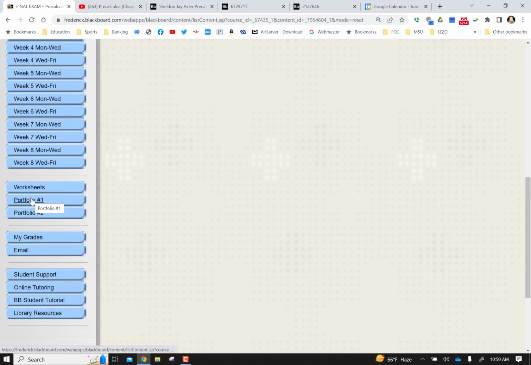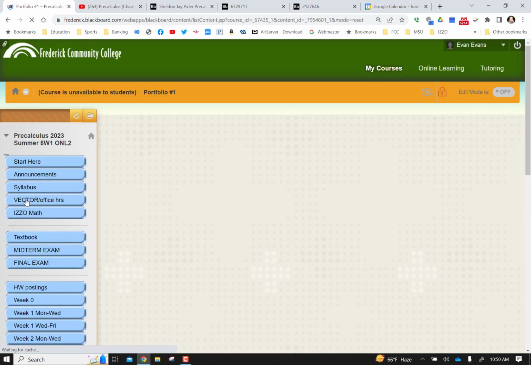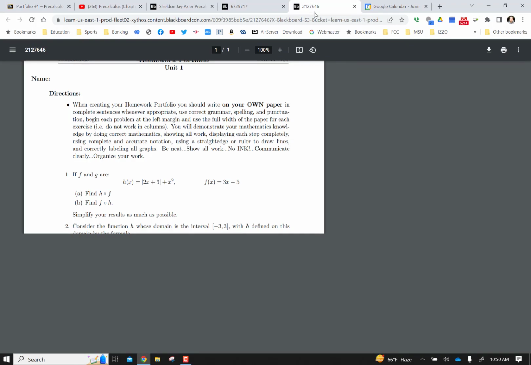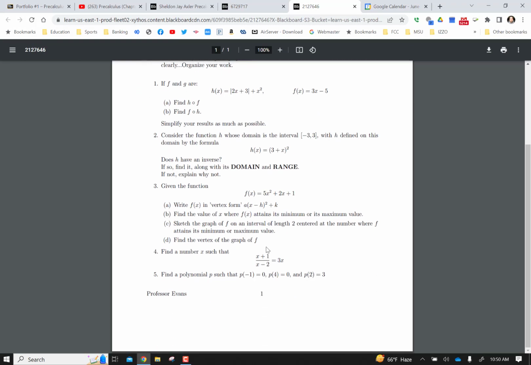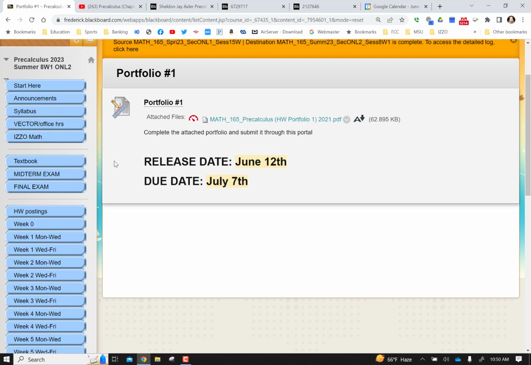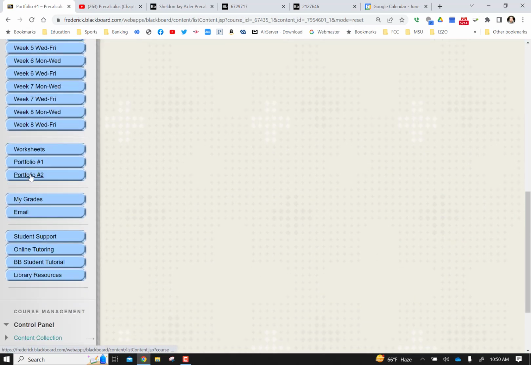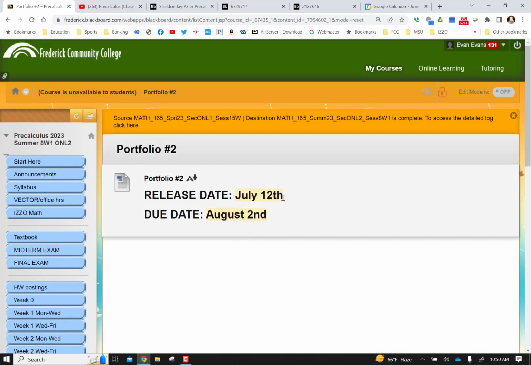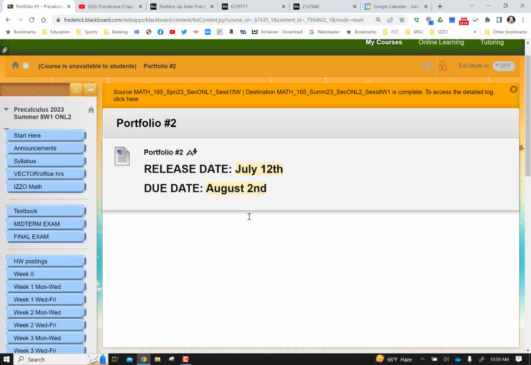Portfolio, we have Portfolio 1 and 2. Portfolio 1 is due right before the midterm. A handful, about 5 questions. For the portfolios, you want to show all the steps and make sure it's neat and tidy. And same thing with Portfolio number 2, which is due at the end of the semester. It's going to be released July 12th, and it's due August 2nd.